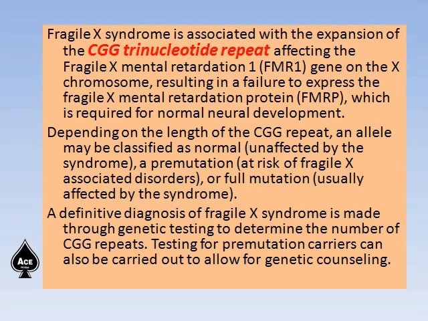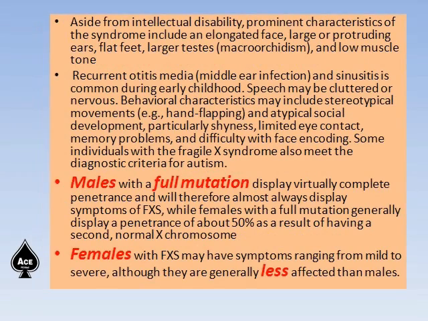Depending on the length of the CGG repeat, an allele may be classified as normal, that is unaffected by the syndrome, a pre-mutation, that is there is a risk of Fragile X associated disorders, and full mutation, that is usually affected by the syndrome. A definitive diagnosis of Fragile X syndrome is made through genetic testing to determine the number of CGG repeats. Testing for pre-mutation carriers can be carried out to allow for genetic counseling.